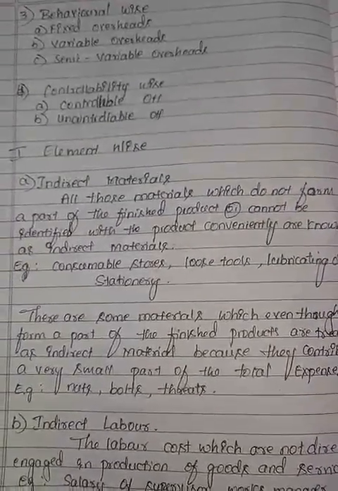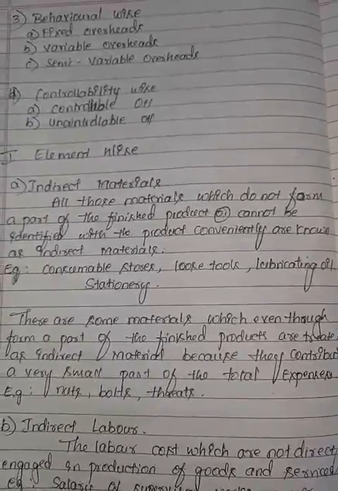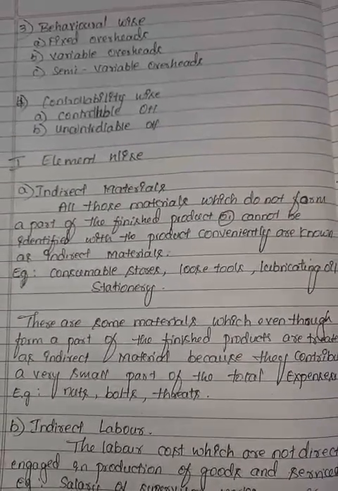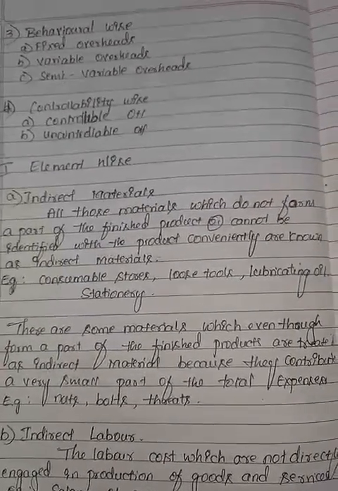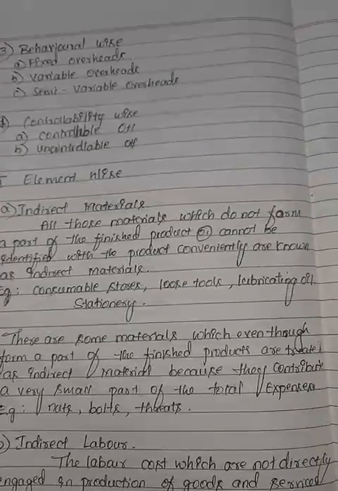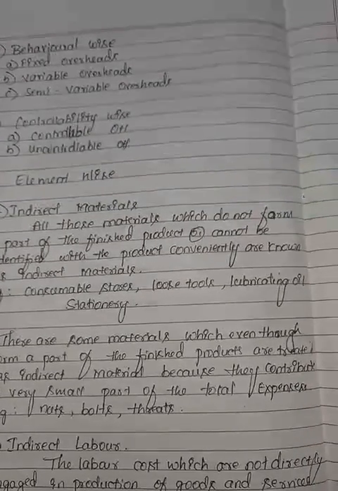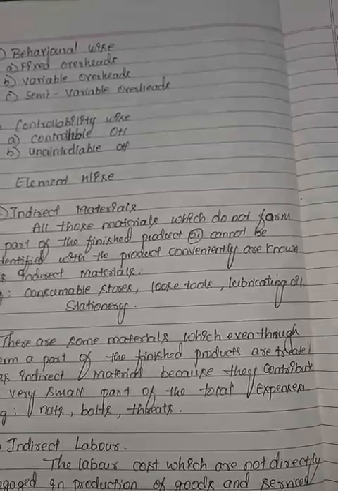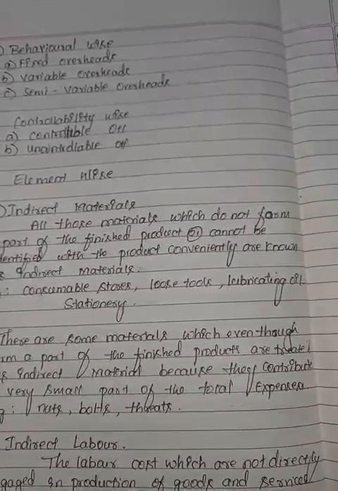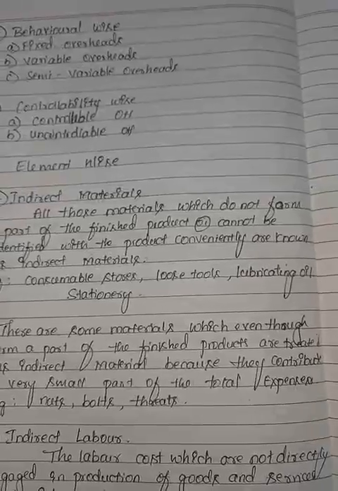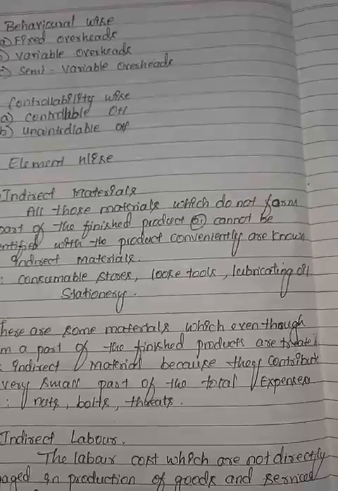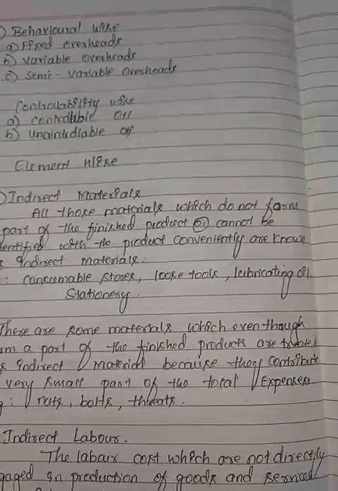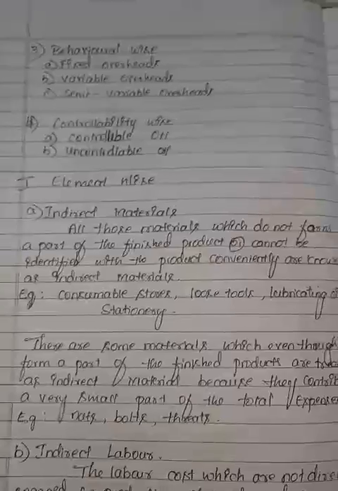Some materials, even though they form part of the finished product, are treated as indirect material because they contribute a very small part of the total expenses. As we said, some materials are not part of the finished product, but some materials, even though they are part of it, we treat as indirect materials because they are used in smaller quantity while producing any type of product.